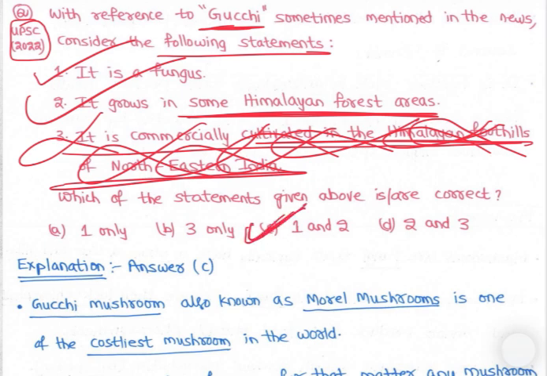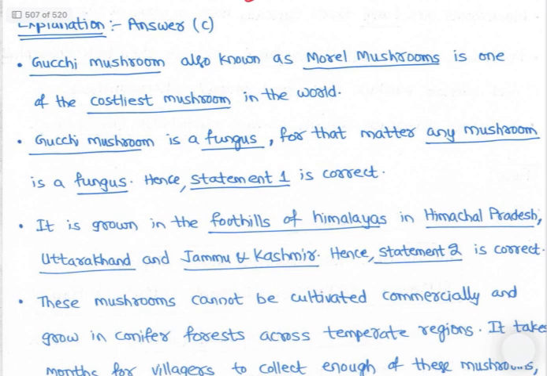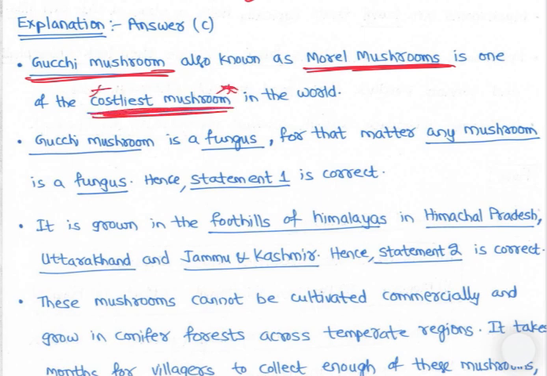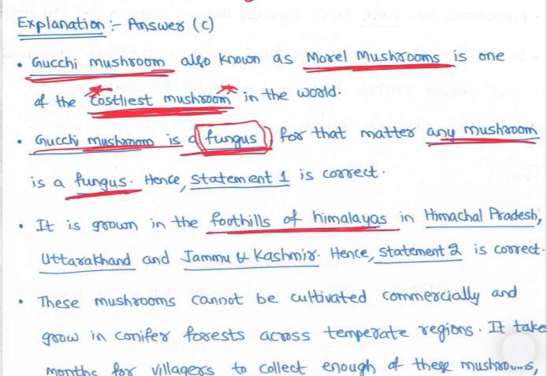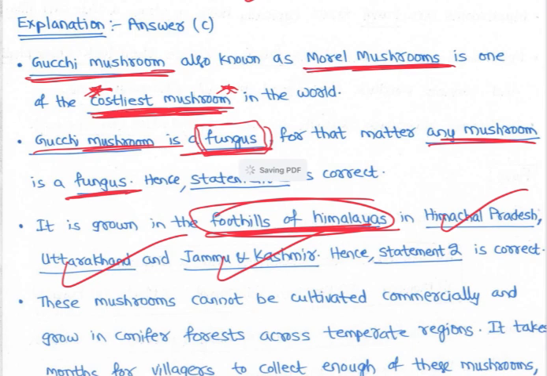So let's discuss Gucci. Gucci mushrooms are known as Morel mushrooms, one of the costliest mushrooms in the world, because they are not being commercially cultivated right now. Gucci mushroom is a fungus, like any mushroom is a fungus. It is grown in the foothills of the Himalayas in Himachal Pradesh, Uttarakhand and Jammu and Kashmir. So in the Himalayan foothills, it grows in these 3 states.